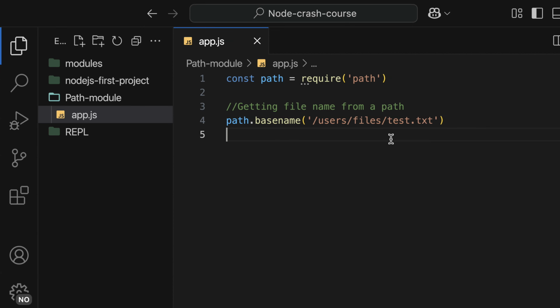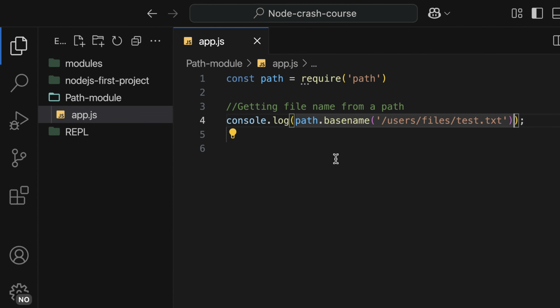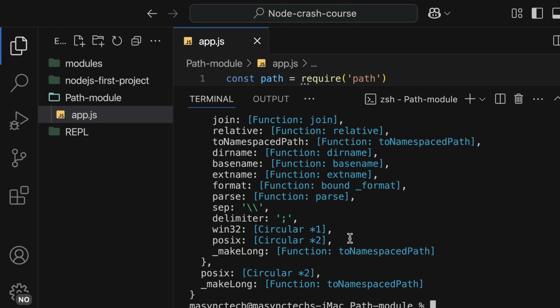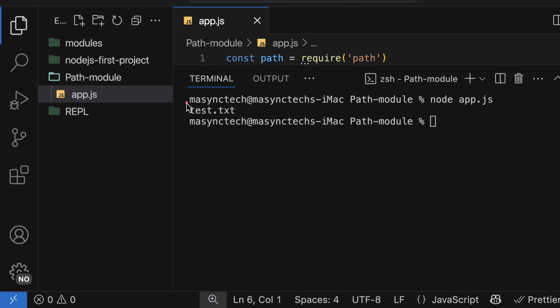Assuming that I have this folder with these files, what I want here is the file name. And what's the file name here? The file name here is the one with the extension, and that is test.txt. So if I cut everything from here and just log it, and let me check the terminal, clear it and run the application, as you can see, this is the file name.